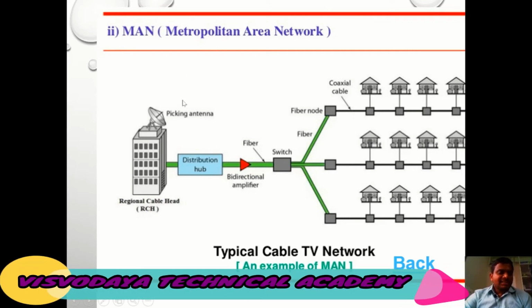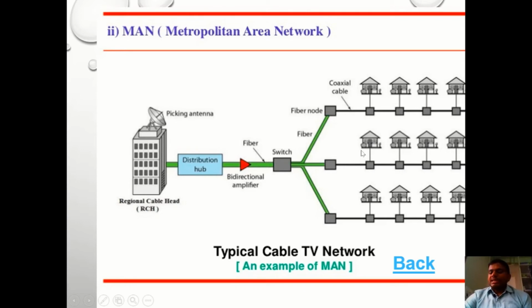So DTH signals from the satellite are transferred to the different customers. This is one best example for metropolitan area networks. Now we observe some comparisons between local area network and metropolitan area network. Compared to local area network, metropolitan area networks transfer the data with higher bandwidth and higher speed.